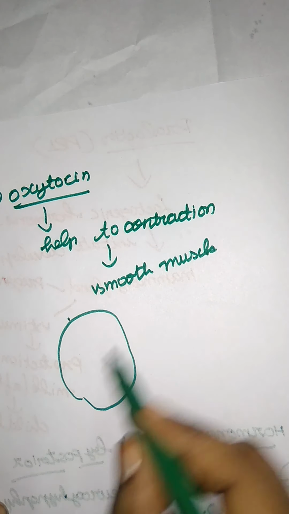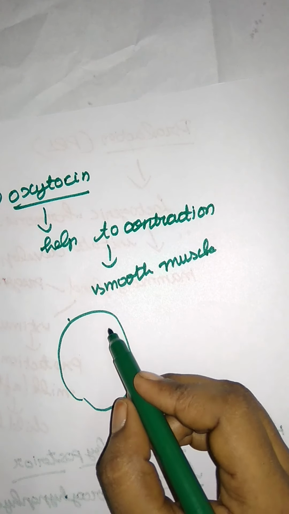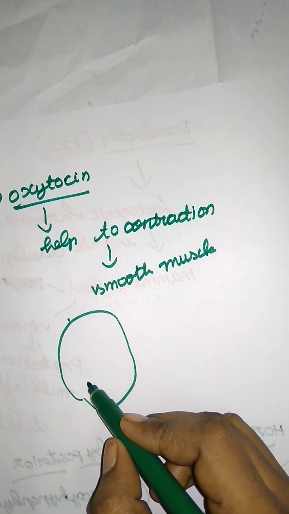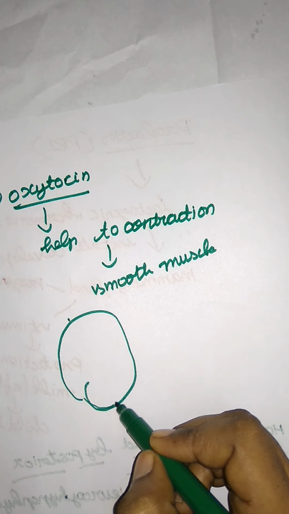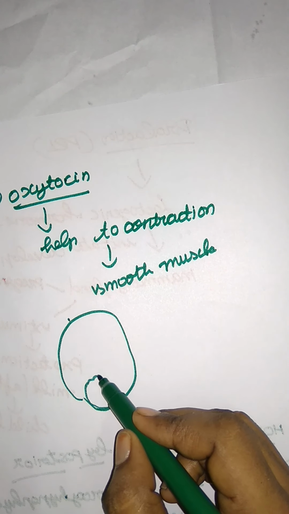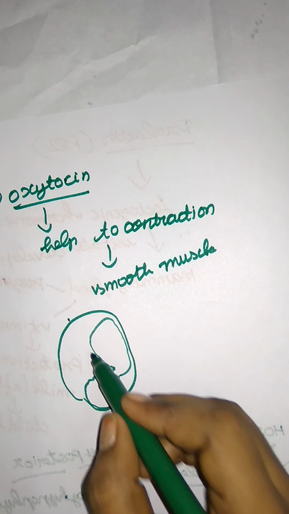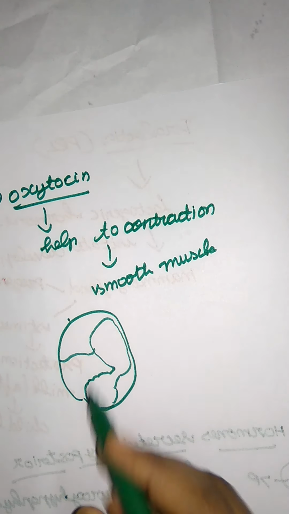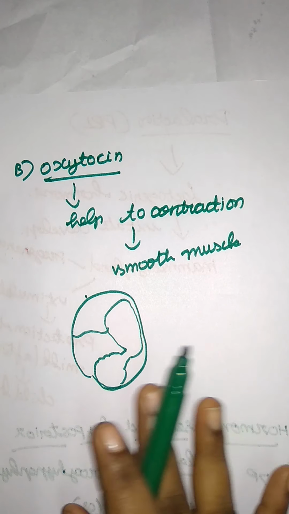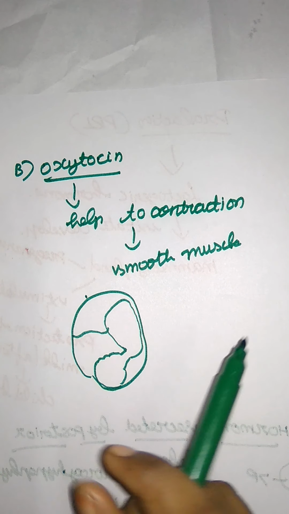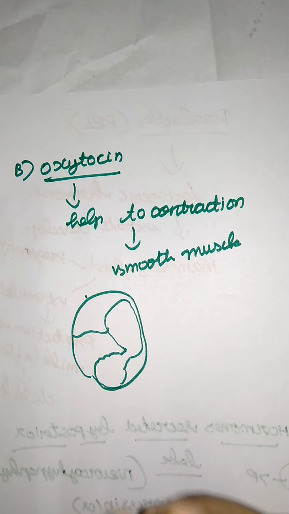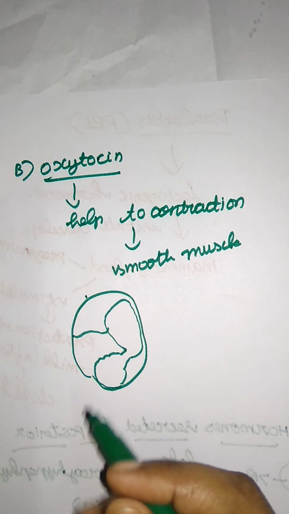Just imagine this is the uterus, where a baby is usually present, and this is a baby. The major function of oxytocin is to help push out the baby at the time of childbirth.